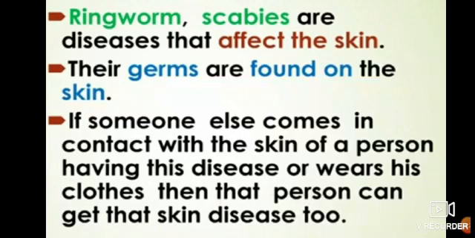The germs are found on the skin. If someone else comes in contact with the skin of a person having this disease or wears his clothes, then that person can get that skin disease too.